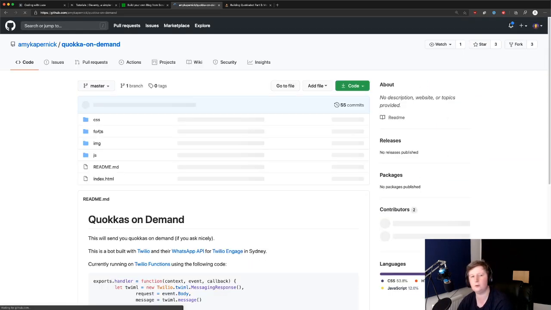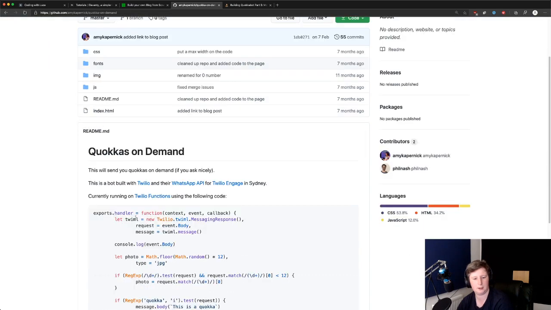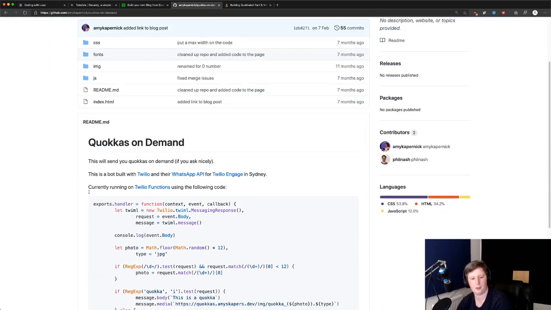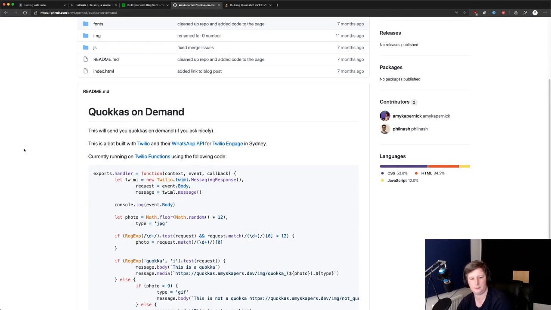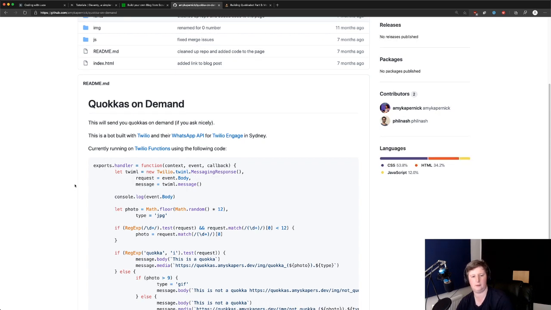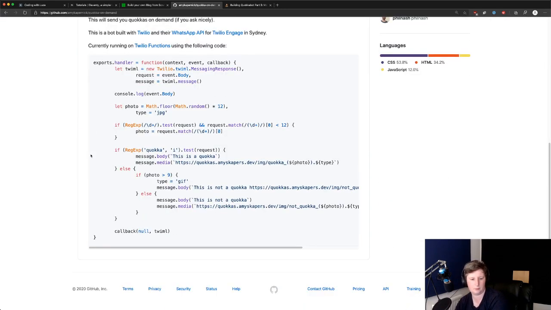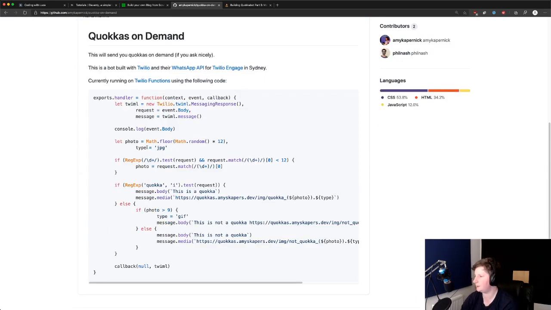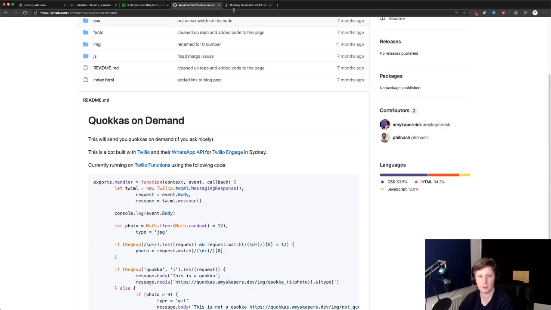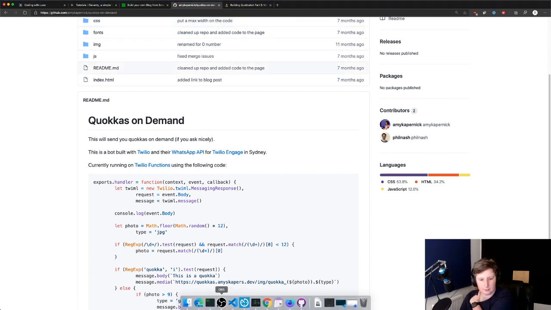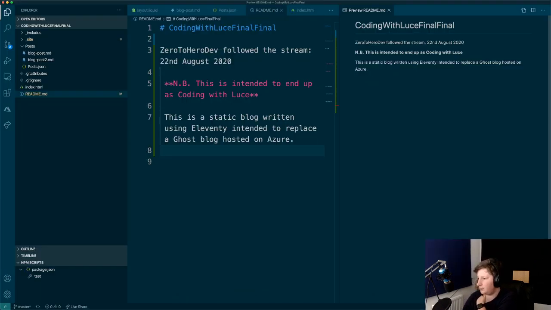She set up a really cool website that uses Twilio APIs, and you can use WhatsApp to ask for, do you know what? Never mind. It's in here somewhere. Essentially, I stole an Eleventy ignore file from Amy, and I've got it in the bin. So we're going to add it to our stuff too.